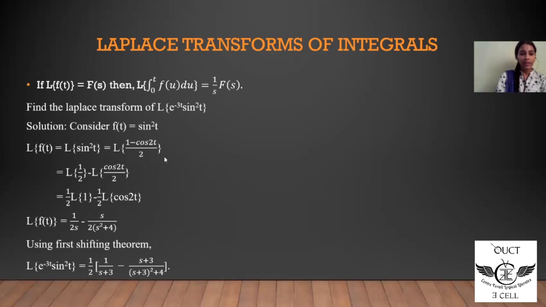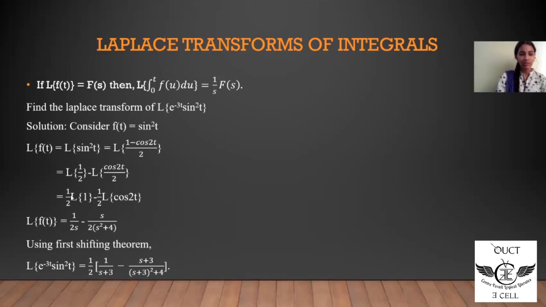This can be split by using the linearity property, the first property of Laplace transforms. Laplace of 1 minus cos 2t, whole divided by 2, can be split as Laplace of 1 by 2 minus Laplace of cos 2t by 2. Again, 1 by 2 can be taken out: 1 by 2 Laplace of 1 minus 1 by 2 Laplace of cos 2t. These are known results. Laplace of 1 is a known result. Laplace of cos 2t is also a known result.